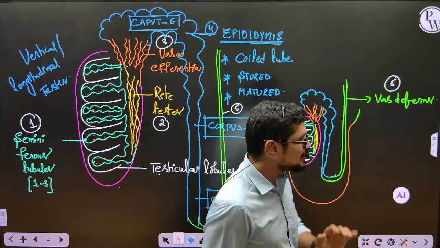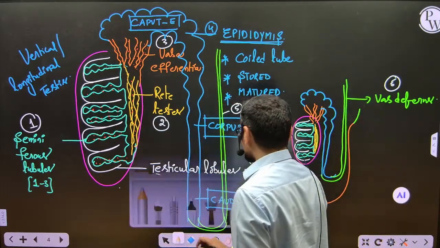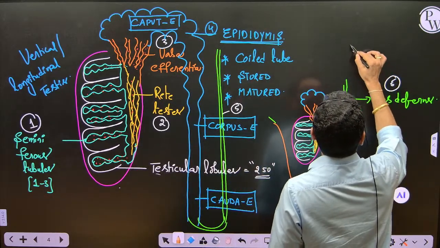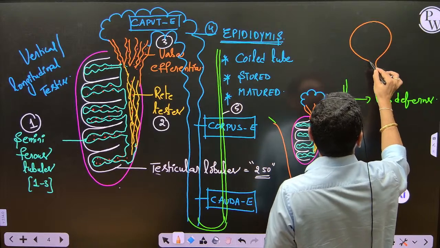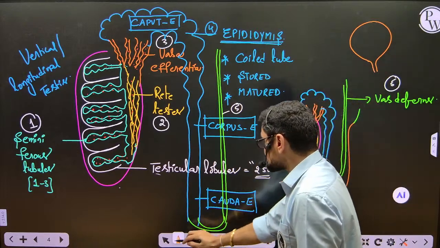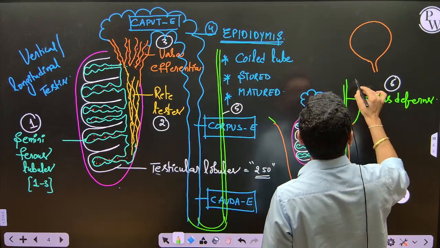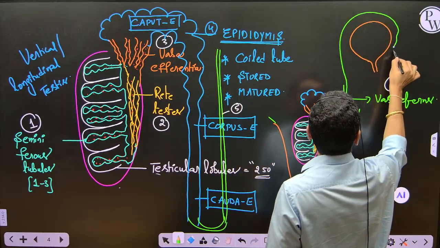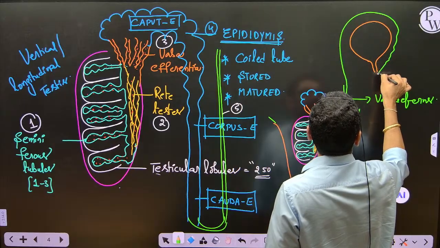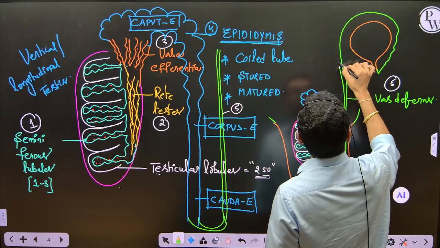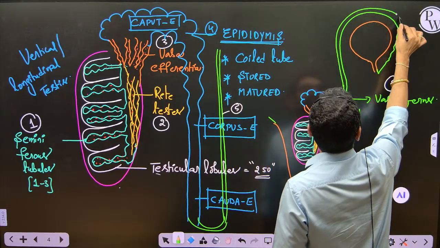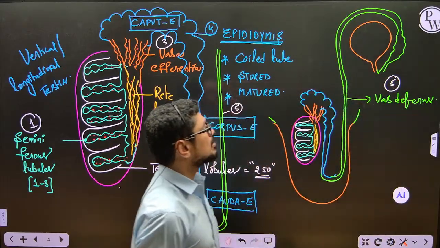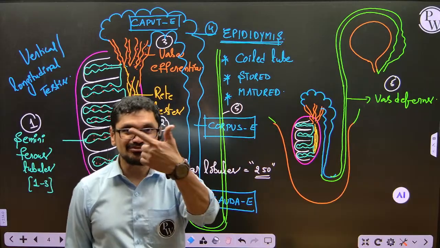Okay, I know it is not comfortable for you. Now I will show you the urinary bladder. See the urinary bladder which is present here. Imagine this is the urinary bladder. And now see this green color one. See this green color one, my dear friends. Green color takes a turn or loop over the urinary bladder. Once again, see this vas deferens takes a turn or loop over the urinary bladder. That is the actual meaning of my statement.